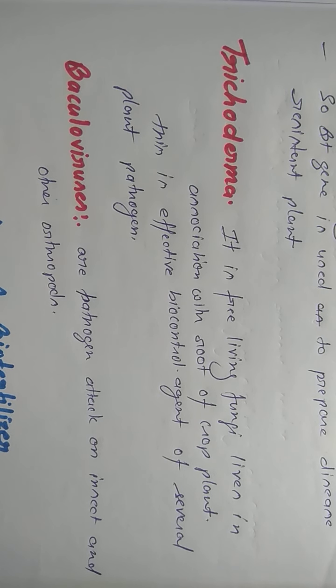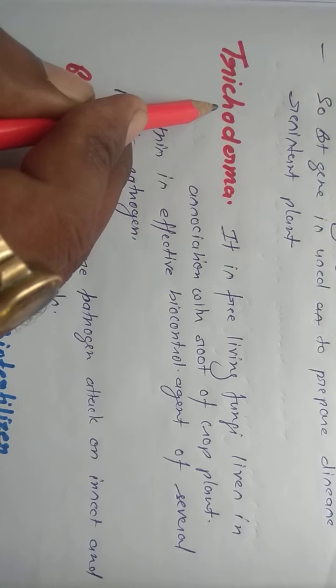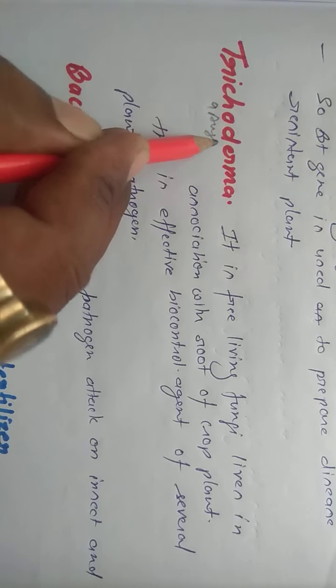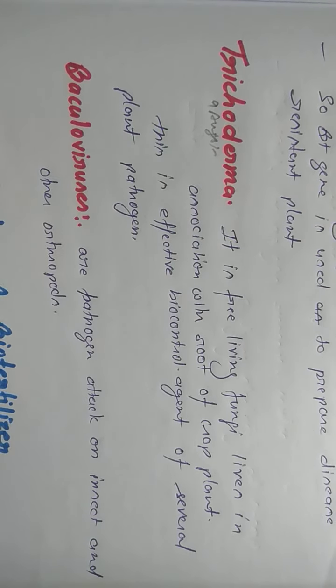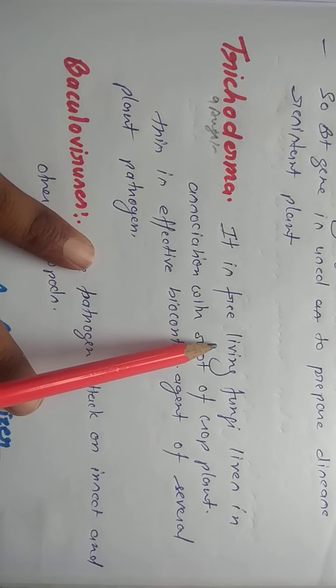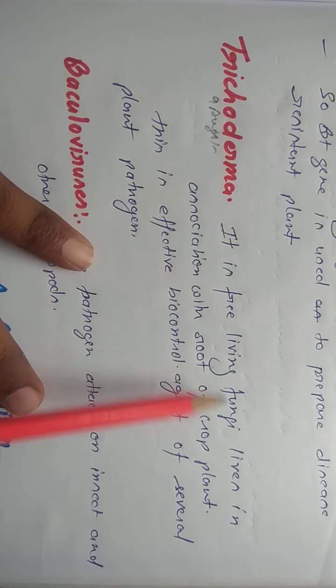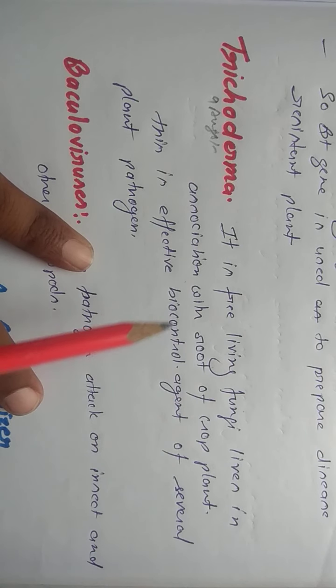Okay, next is Trichoderma. Trichoderma is another fungus. Okay, it is a living fungus. It lives in association with the root of the crop plant. Trichoderma is a fungus which lives in some plants' roots.